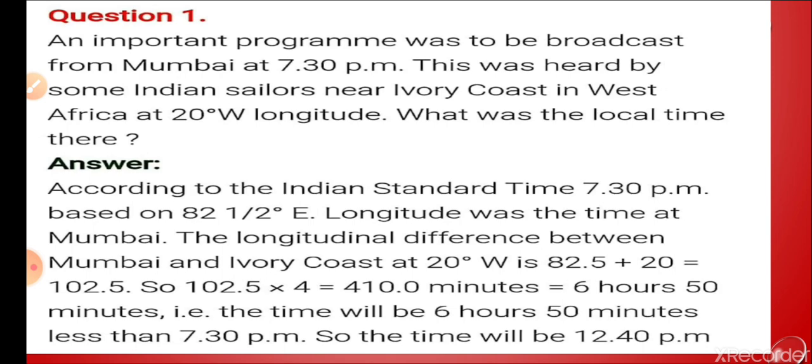According to Indian Standard Time, we have taken 7:30, and it is based on 82.5 degree longitude. So for the longitudinal difference, while we are taking east and west, we will add. So 22.5 plus 20, 102.5. So 102.5 multiplied by 4 is equal to 410 minutes. So 410 minutes is equal to 6 hours and 50 minutes.